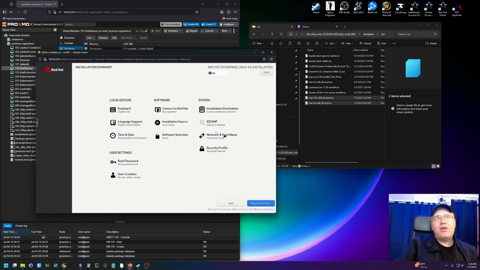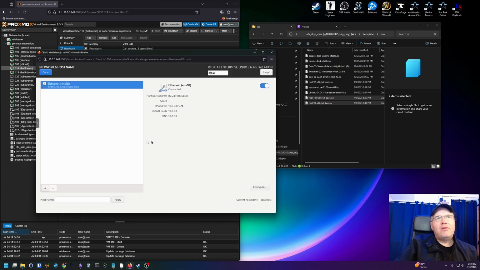Now, when it comes to the network and the host name, I have a built-in server that gives IPs away in my house. So you may not. So you might have to manually type in the IP address that you want to give it on your network. That's totally up to you on how you want it done.